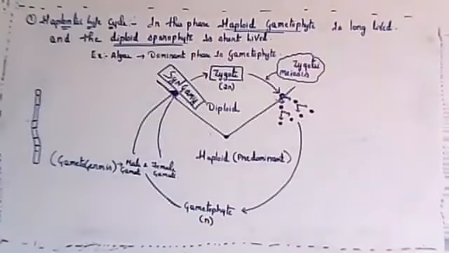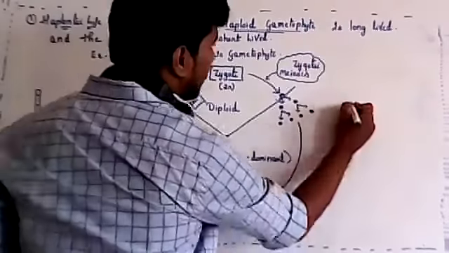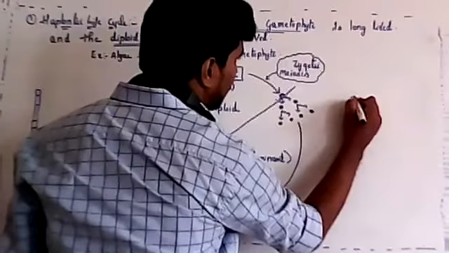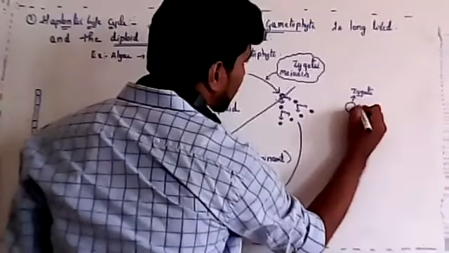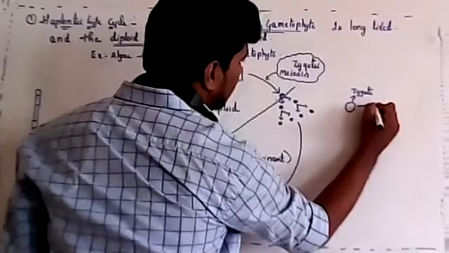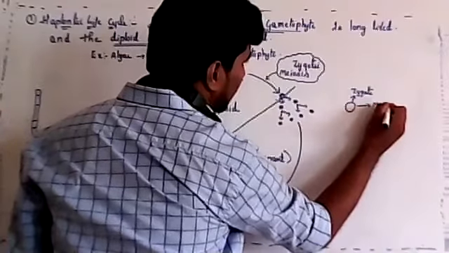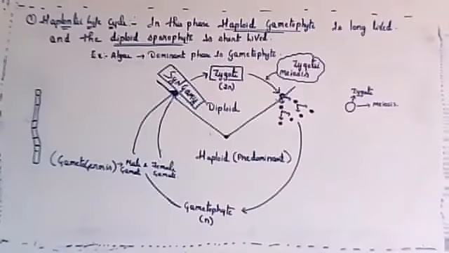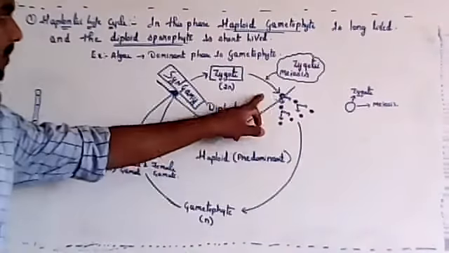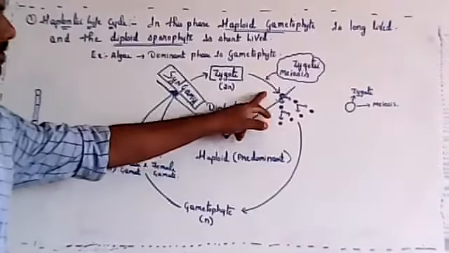Most of the time the zygote will undergo mitosis and form an embryo, but here there is no formation of embryo. In algae the zygote undergoes meiosis, not multiplication by mitosis.